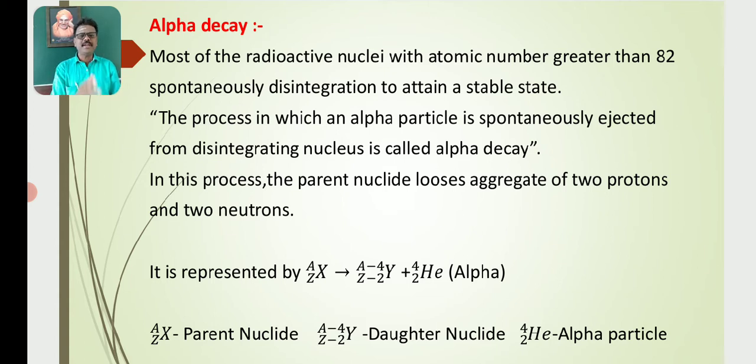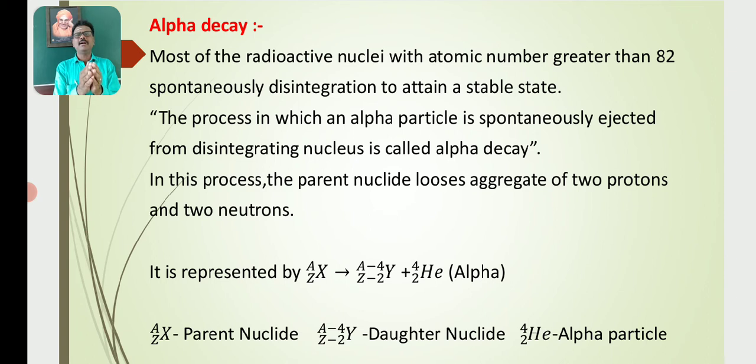It can be represented by X with atomic number Z and mass number A, say the parent nucleus, which becomes Y with atomic number Z minus 2 and mass number A minus 4, the so-called daughter nucleus, with the emission of an alpha particle, say He-4, that is 2He4.